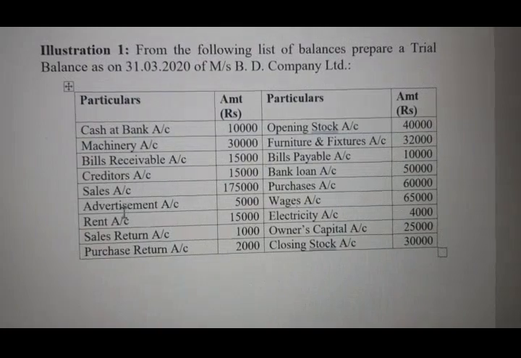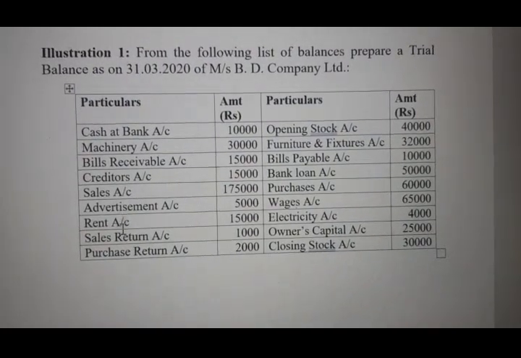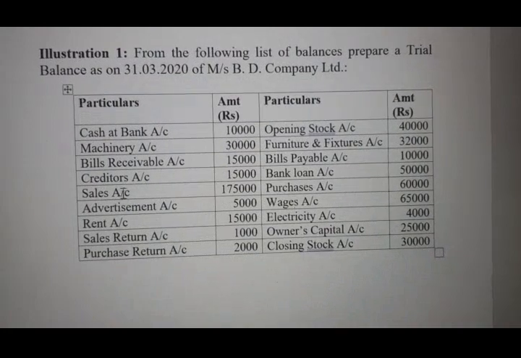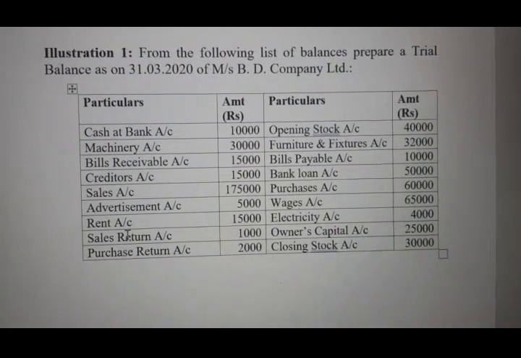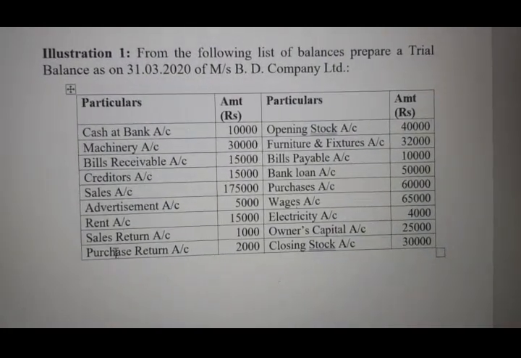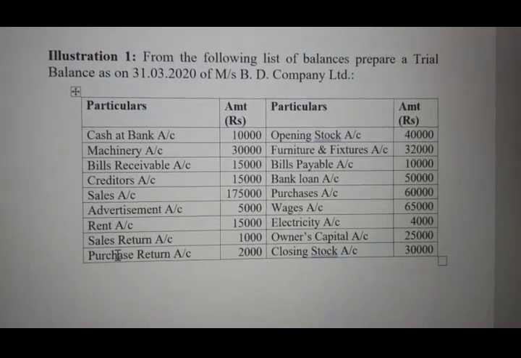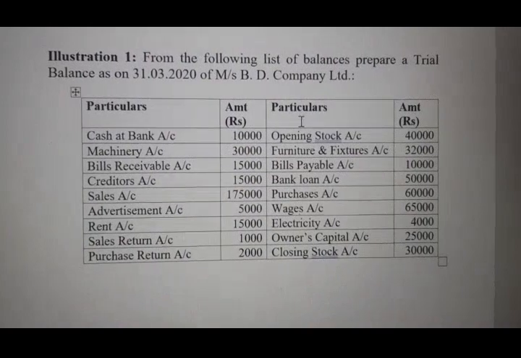Advertisement is an expenditure. Rent is also an expenditure. Sales return, just opposite to sales. Sales is an income, sales return is considered to be an expense. Purchase return: purchase is the expenditure of the company and purchase return will be the income.